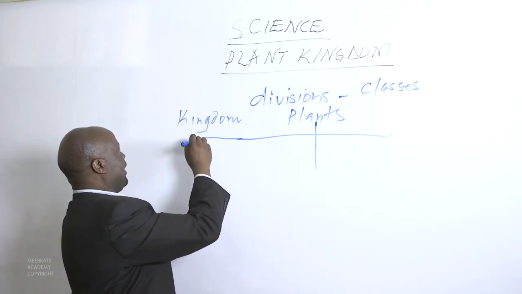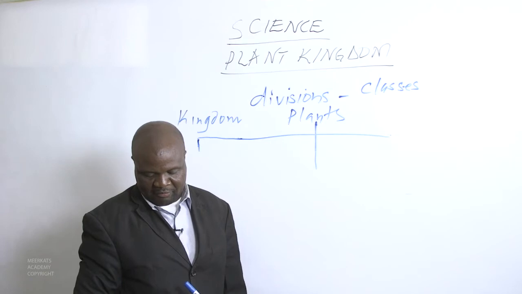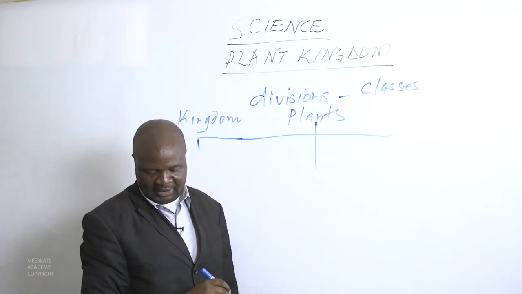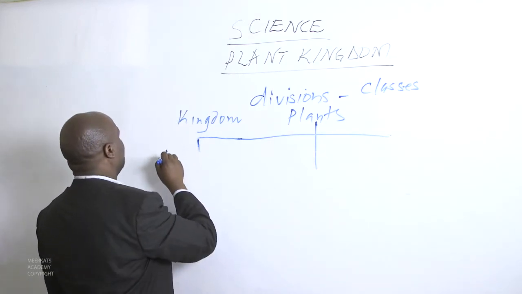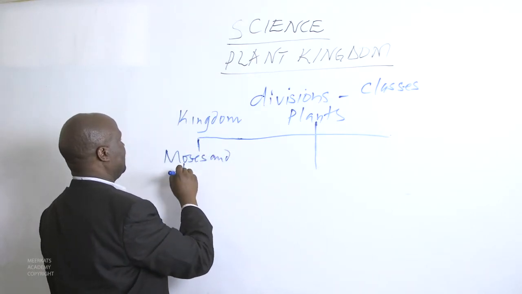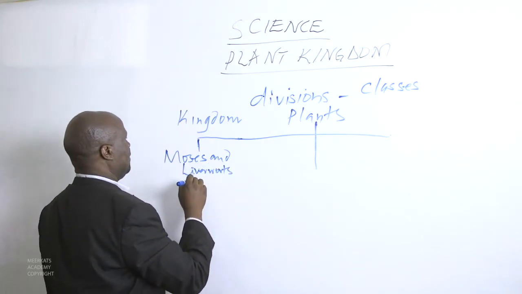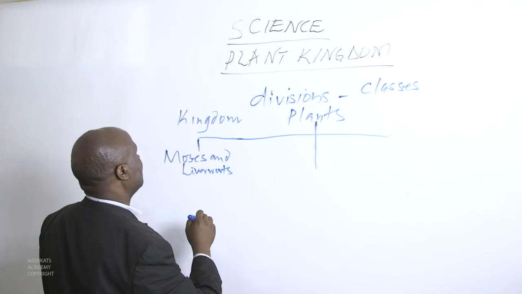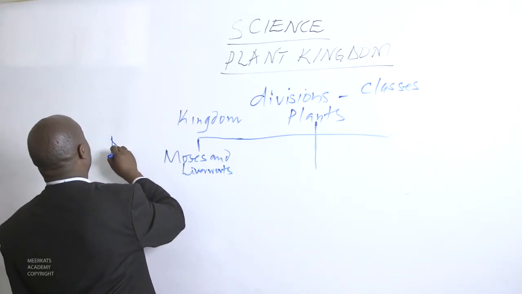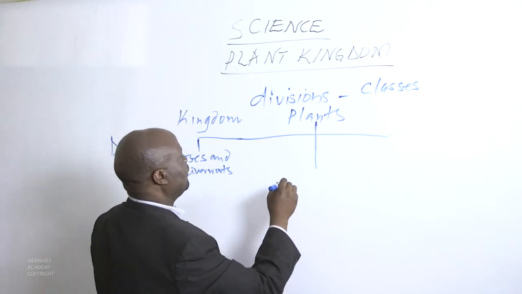So this side, we have mosses and liverworts. The mosses and liverworts are the divisions.